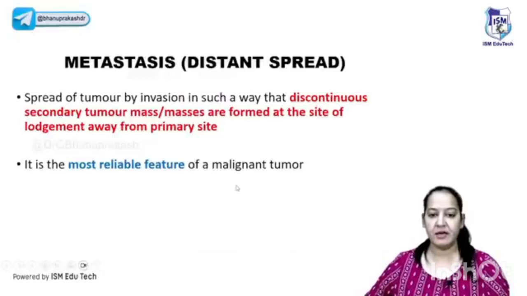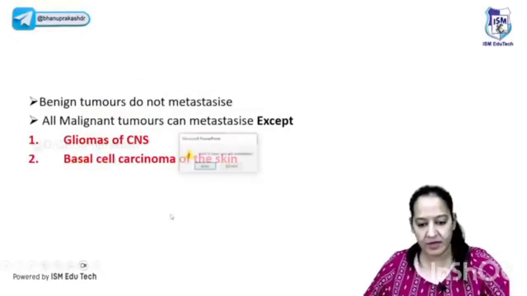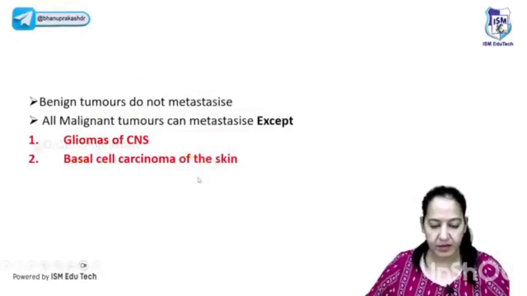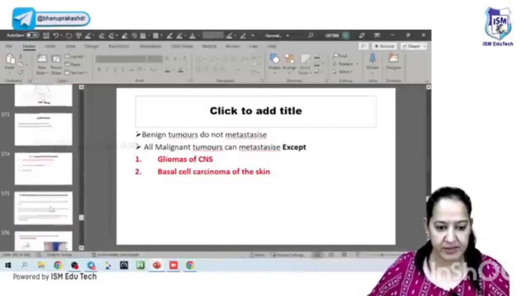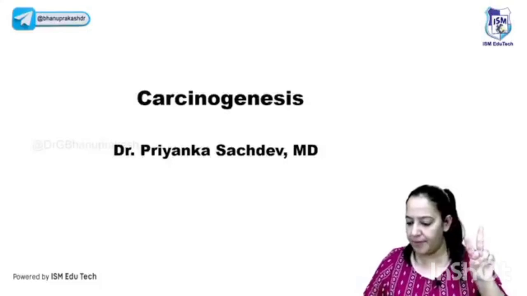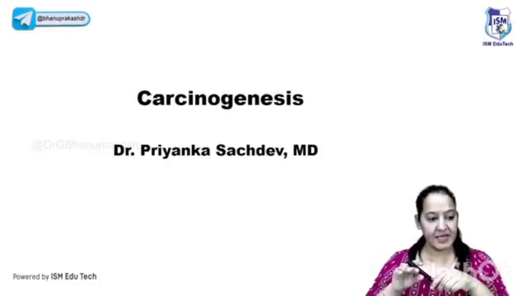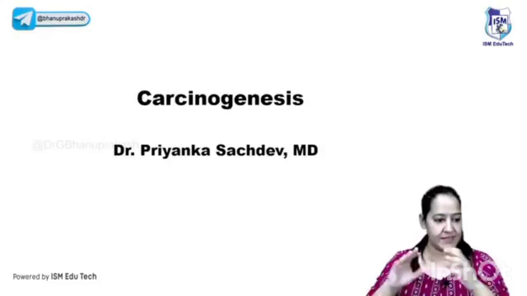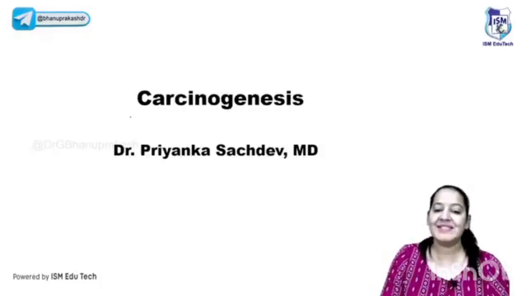So in neoplasia, I would like to continue with the topic carcinogenesis. Let me start with carcinogenesis and tumor markers. These two topics are important here. After neoplasia, general pathology is done, and the important topics are done. After that we will move on to hematology. So let's start with carcinogenesis.